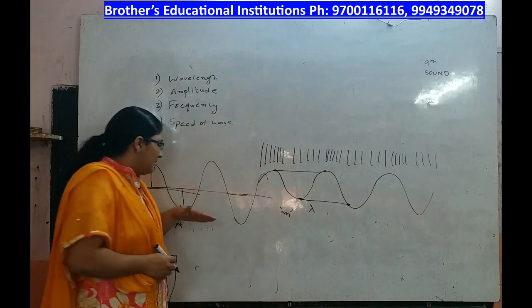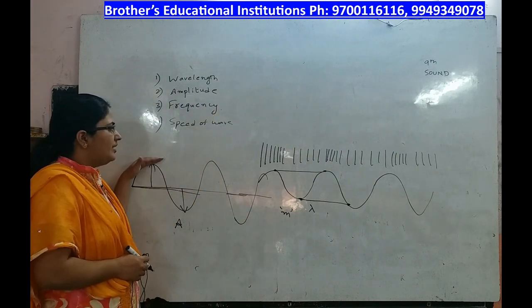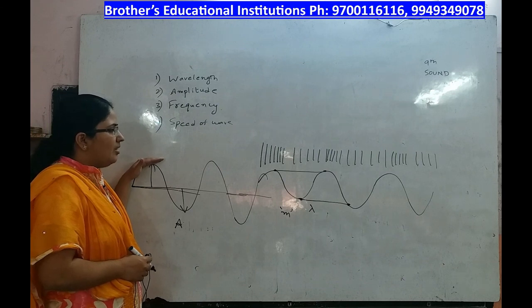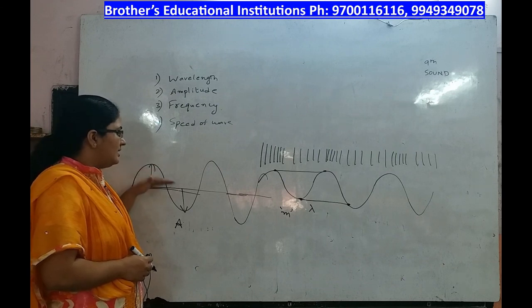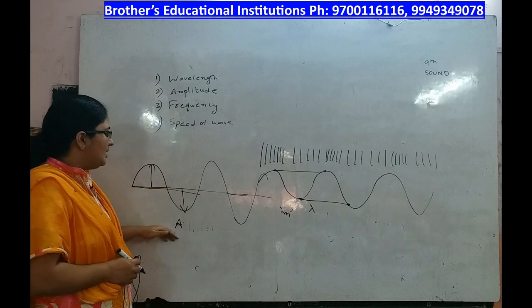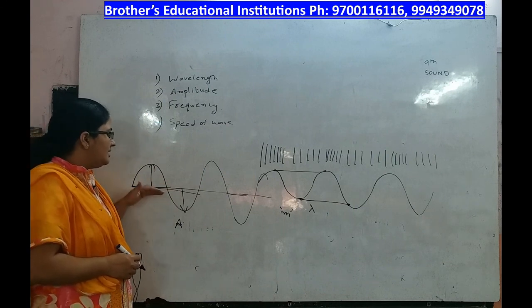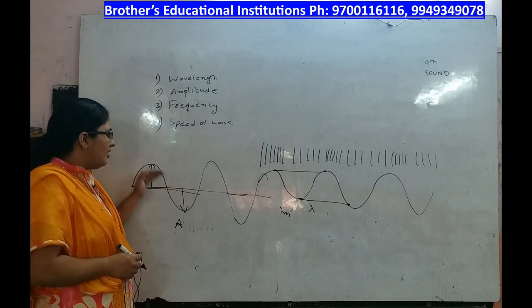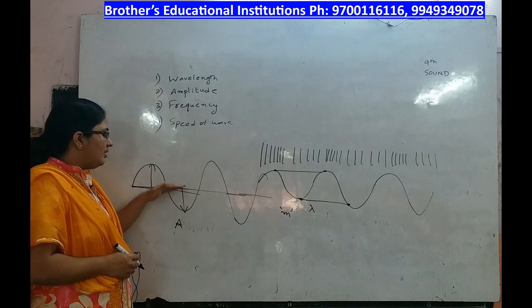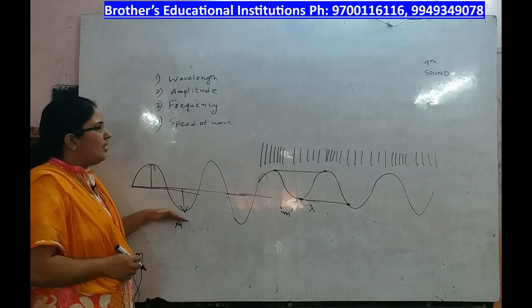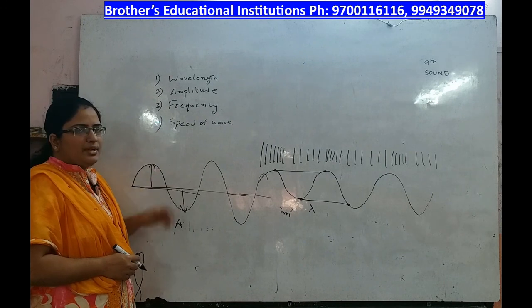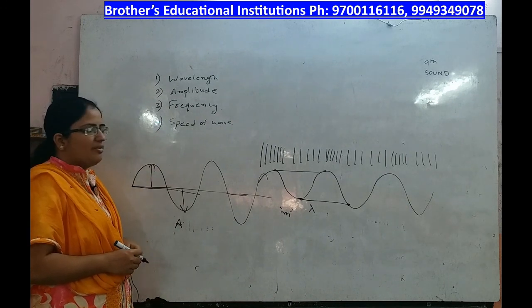Here it is the maximum displacement from the mean position of the compression or the rarefaction, that is called amplitude. Here in the form of wave, it is the maximum displacement of a trough or a crest from the original position. This is called amplitude. We shall discuss about frequency and speed of wave in the next.